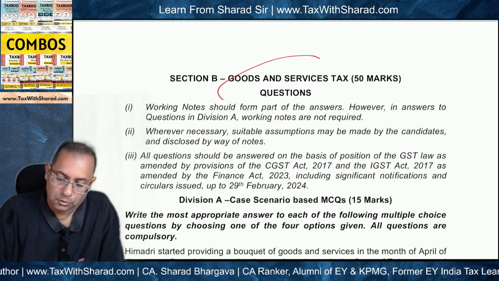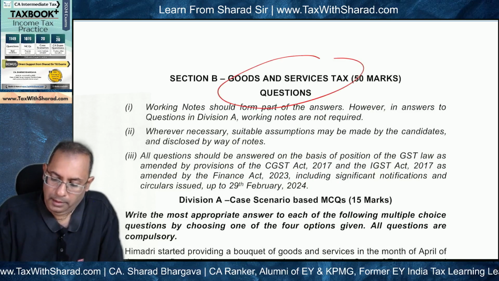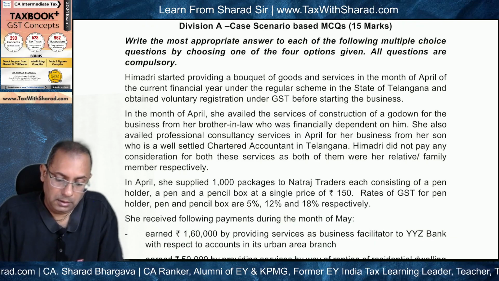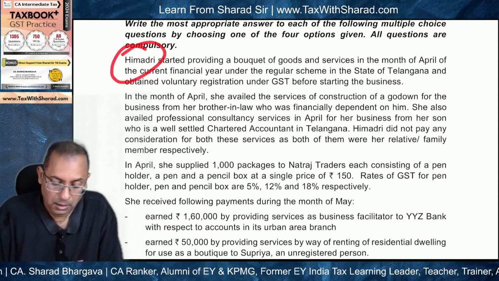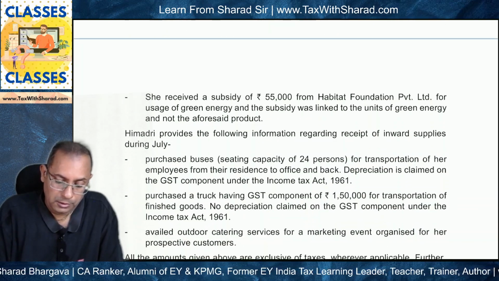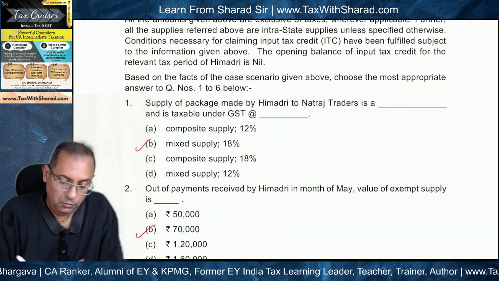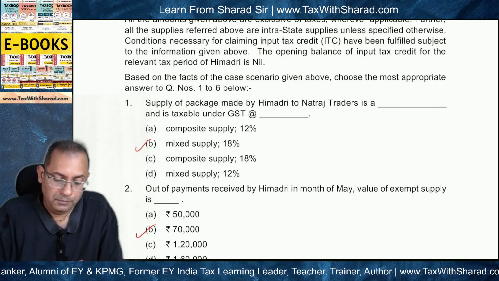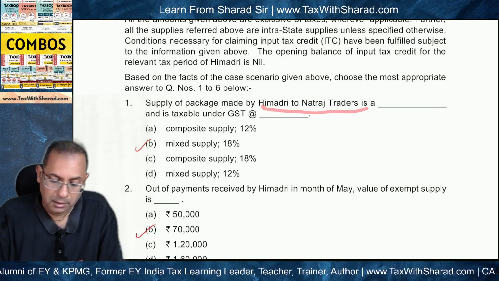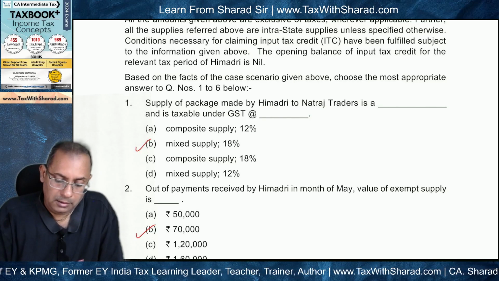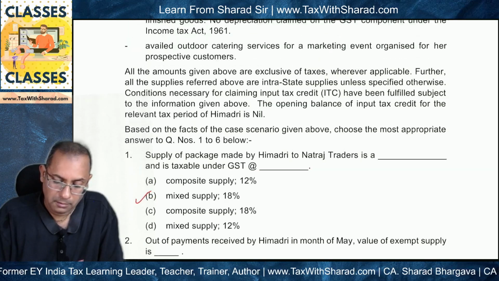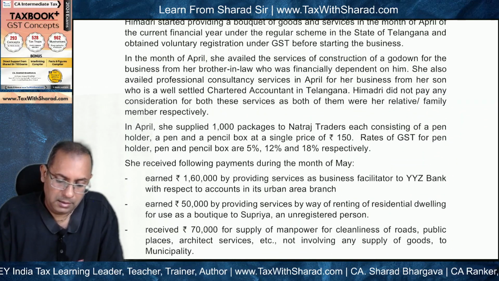We now move to GST, and case scenario based MCQs, and this is the case scenario pertaining to Himadri, and we straight away move to the MCQ. And the first one is: supply of package made by Himadri to Natraj traders is a dash and is taxable under GST at dash, and the correct answer is mixed supply and 18%. So what are the facts?